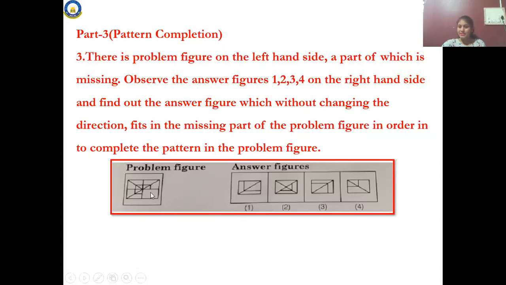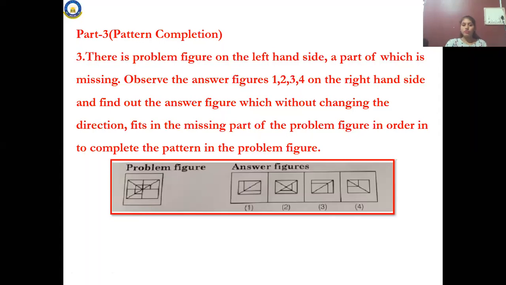See here, some part is missing, right? You have to choose among the 4 pictures and you have to fix it. It fits the missing part of the problem figure in order to complete the problem figure. This is how the question will be arranged in pattern completion. On the left hand side they will give 1 figure. On the right hand side, they will give 4 alternatives. In the first figure, some part will be missing. You have to choose the correct answer among those and fill it. This is how you have to solve the 3rd chapter, that is pattern completion.